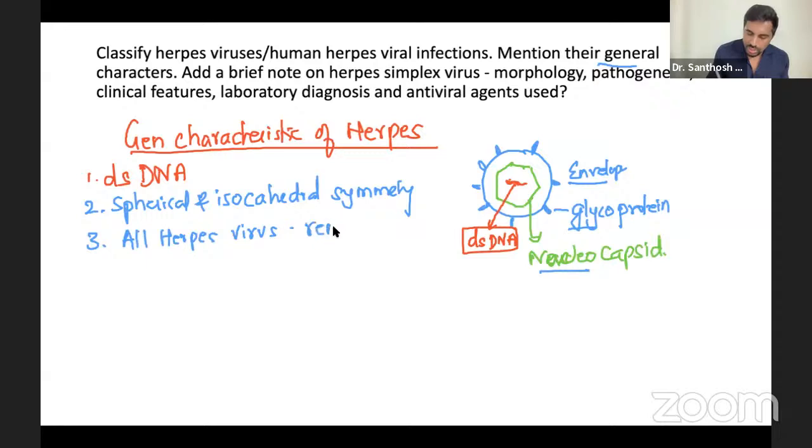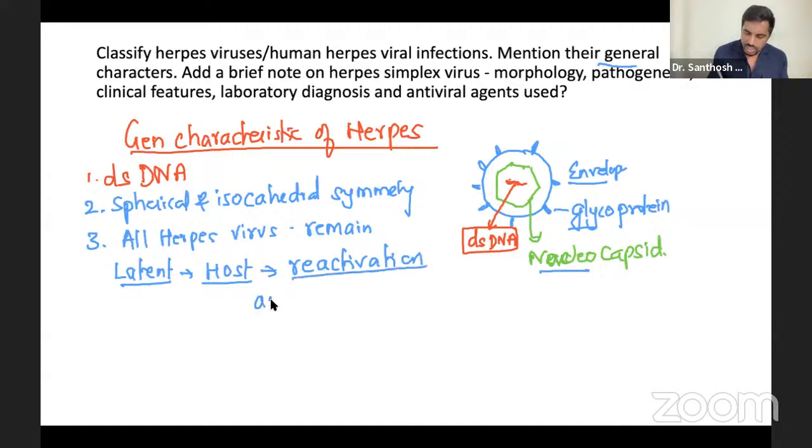The most important feature is that all herpes viruses remain latent in the host. It means once they are in the body, they remain in the host forever and they cause reactivation when immunity or any other condition changes. Usually the reactivation happens in any immunocompromised state. Not necessarily immunocompromised, even when body temperature fluctuates. Like your chickenpox example. So this is the basic general characteristic of the herpes virus. The basic point is they remain latent.